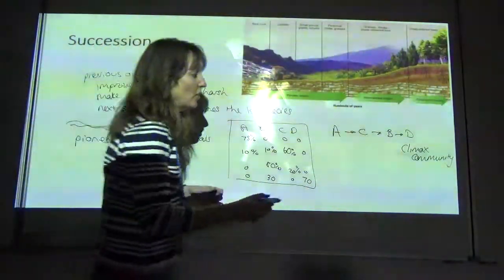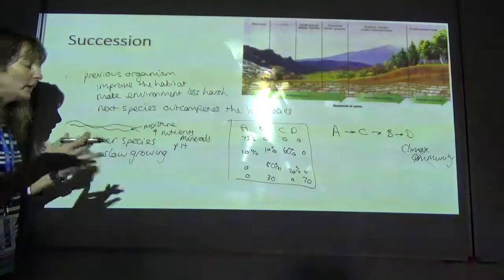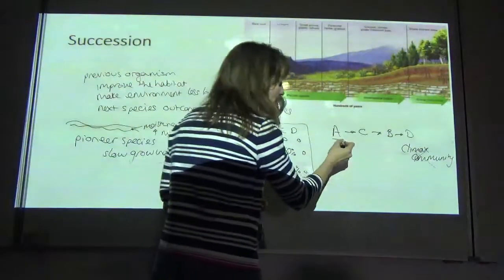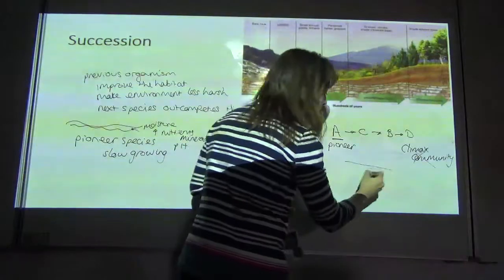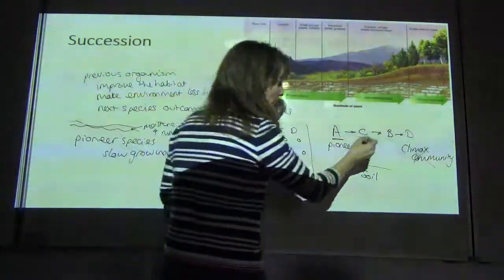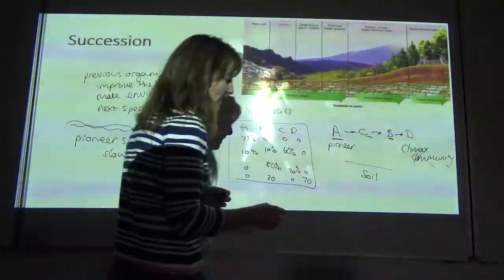Now, if you then went along and you destroyed that climax community with a forest fire, or a flood, or whatever it was, you might not necessarily go back to that original pioneer species, and that's because you've now got soil. So that would be secondary succession. So you might go back to an earlier species, like B for example, and then succession might repeat itself.